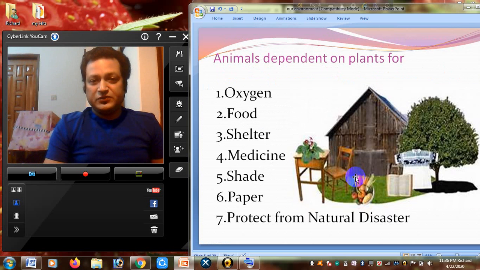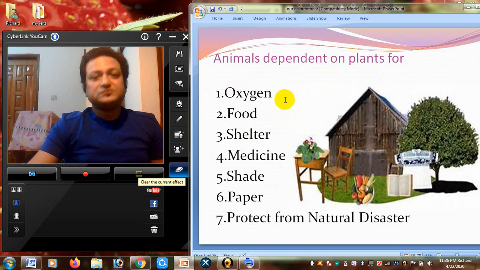Next, the animals depend on plants. What things do we get from the plants? Oxygen, food, shelter, medicine, shade, paper, and protection from natural disasters.